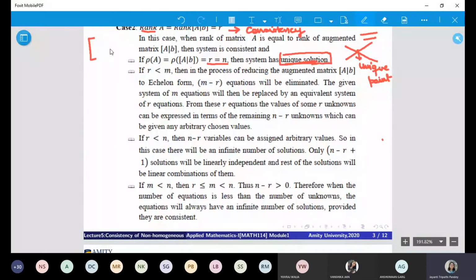So when your rank, you can see this otherwise also. Suppose you have the rank of the augmented matrix and the rank of the matrix as 3. I'm just doing it in echelon form to make it easy. Suppose you have this situation. All are zeros. Here x, y, and z equal some a, b, c, any a, b, c. Now this is in echelon form. The rank of the augmented matrix is 3.